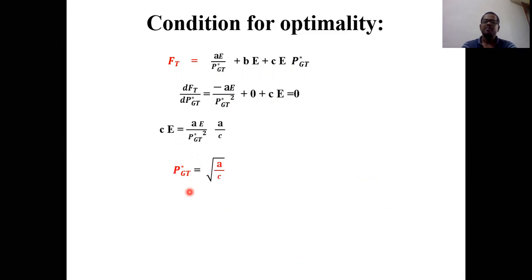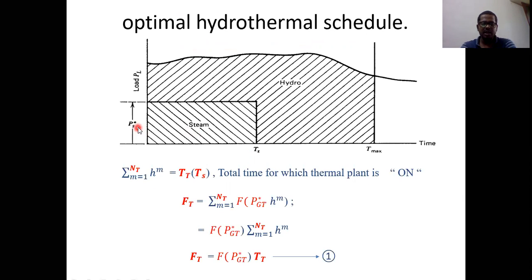Finally you will get PGT star equal to root over A by C, where A and C are just coefficients in the cost function. A is the coefficient related to the fixed cost, and C is the coefficient related to the running cost. From this equation, we can observe that PGT star depends only on A and C, and these are constant values. When these two are constant, PGT star is also a constant. That is what we saw in the previous curve.